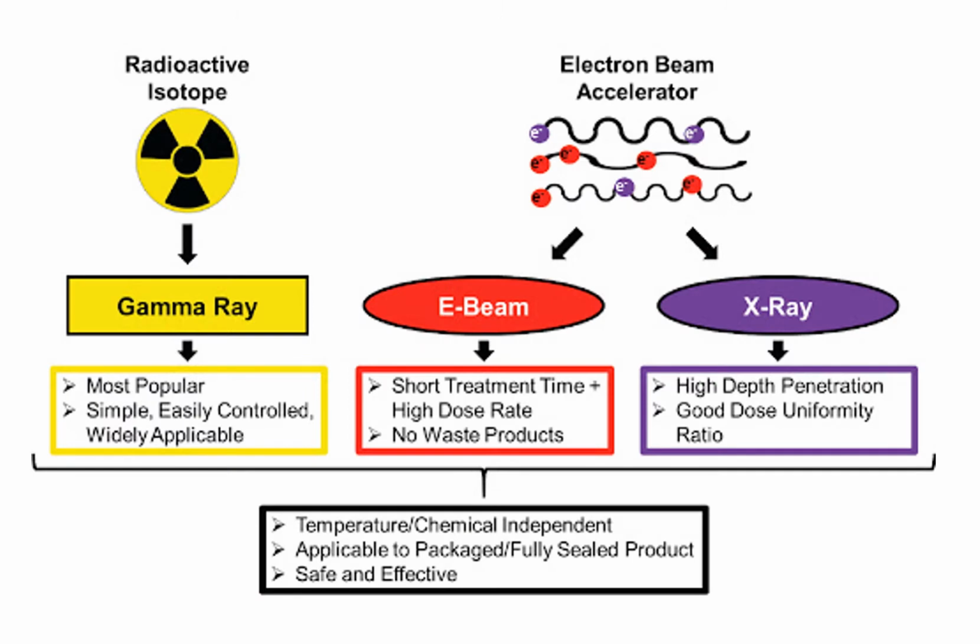There are three sources of radiations which are approved for use in foods: gamma radiation, electron beam, and X-rays. Gamma radiation requires a nuclear reactor for generation, whereas E-beam and X-ray radiation are generated using an electron beam accelerator. Gamma rays are emitted from radioactive forms of elements like cobalt and cesium. They are used routinely to sterilize medical, dental, and household products, and it is also used for radiation treatment of cancer.